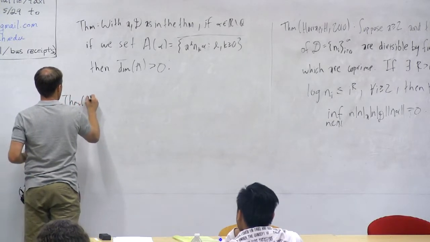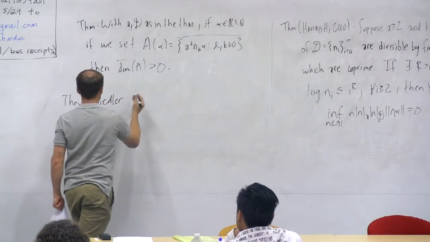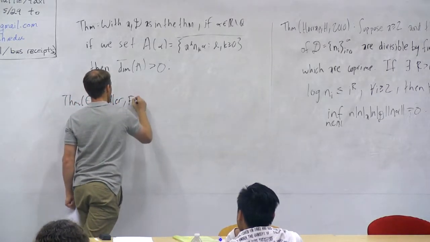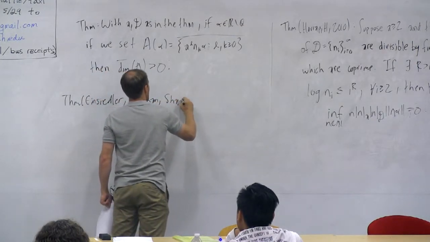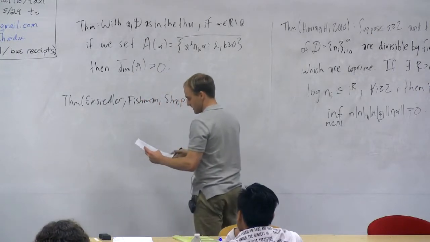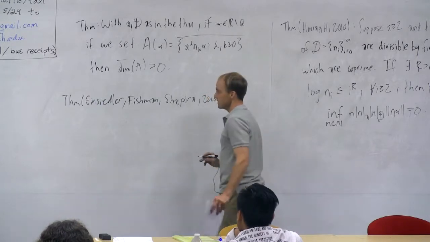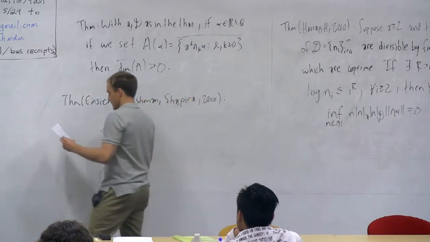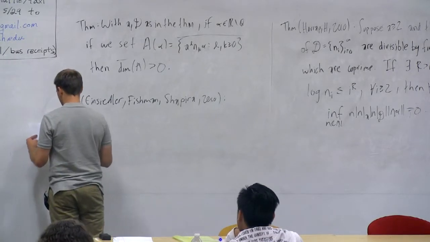So the second theorem is a theorem of Einsiedler, Fishman, and Shapira. It's in that paper that was in the reading notes for the course, one of the project papers. Some of you took a look at this paper. It's a good paper. It does require you to have a lot of background to read it. And I think this is also about 2010. It's about the same time as our paper came out.